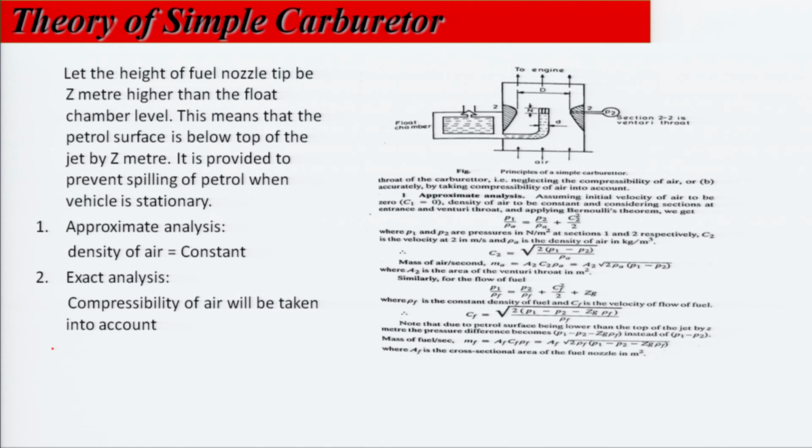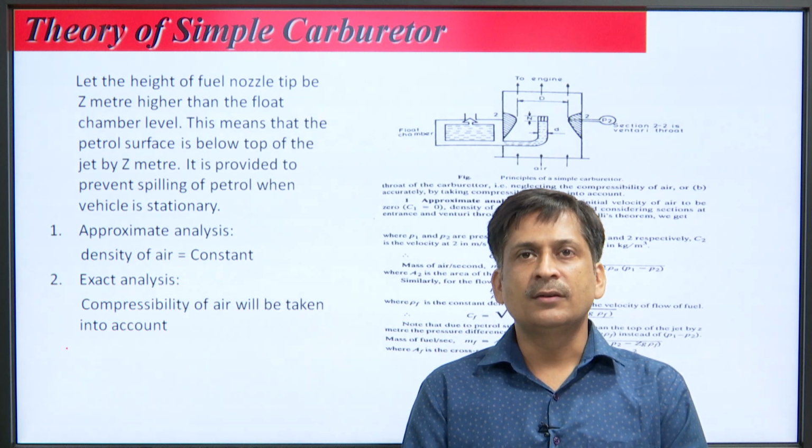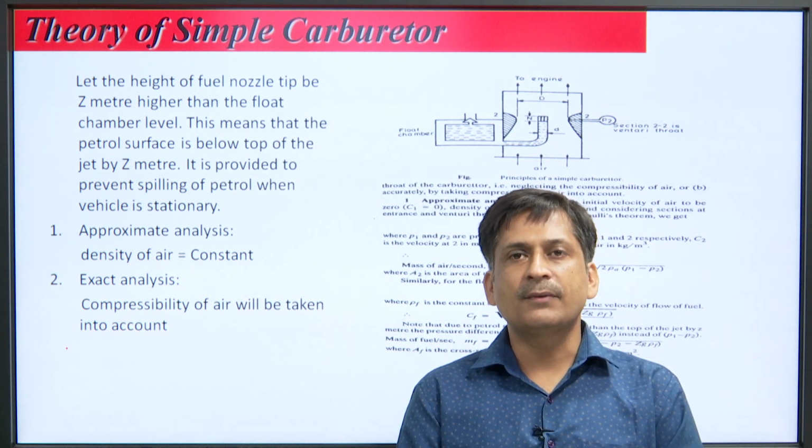The mixture provided by the carburetor depends upon the carburation depression. That carburation depression is the pressure difference between the throat and the fuel nozzle.